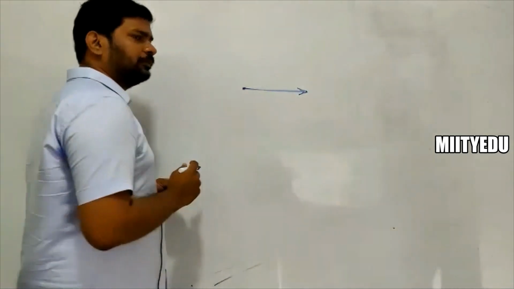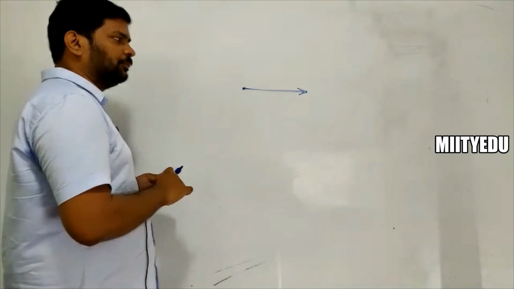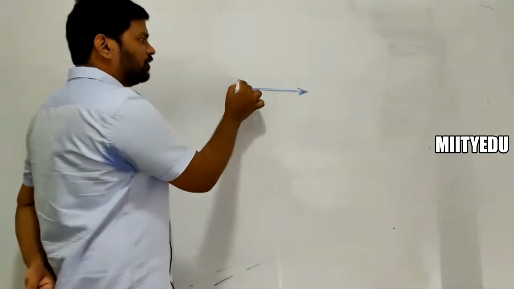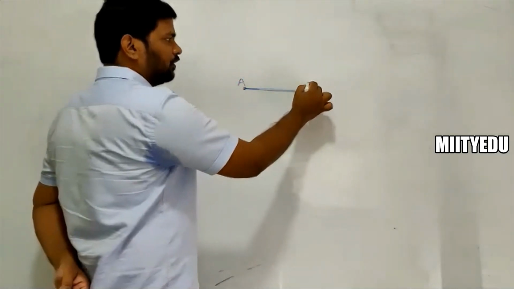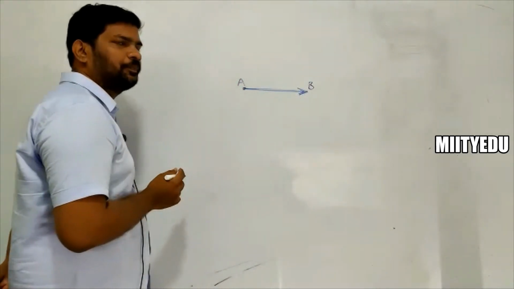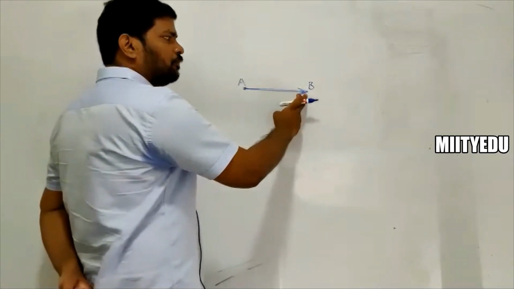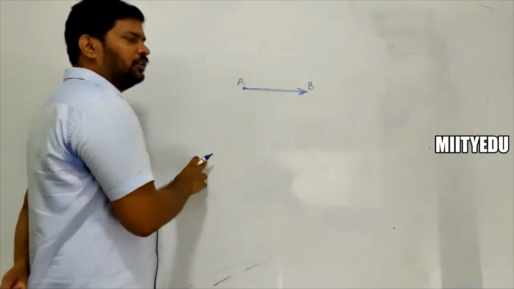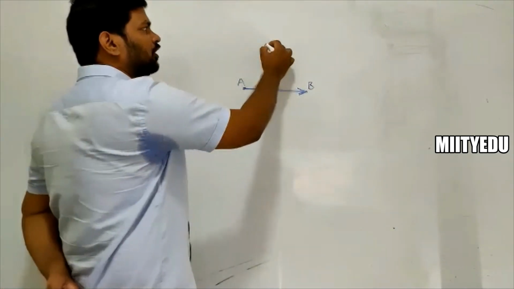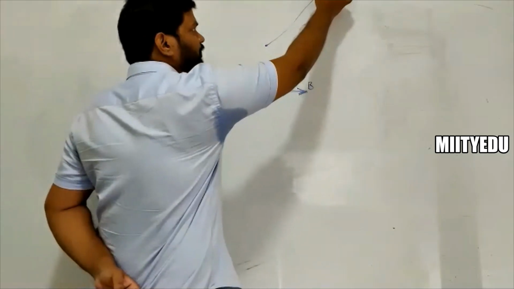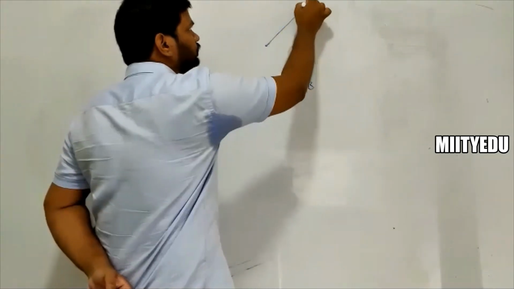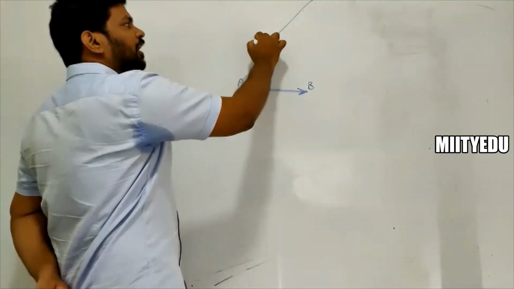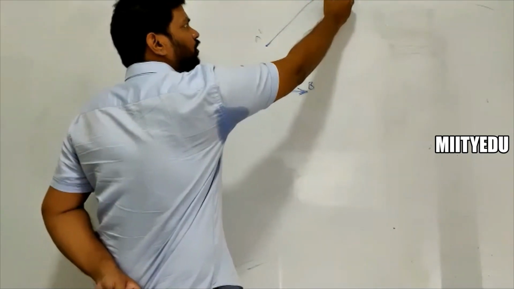Now if you consider a vector like this, it is a vector representing two points, A and B. So the position vector of B with respect to A, this is a vector, and in some time t this vector is changed to something like this. Now this is a new position of A dash and this is a new position of B dash.